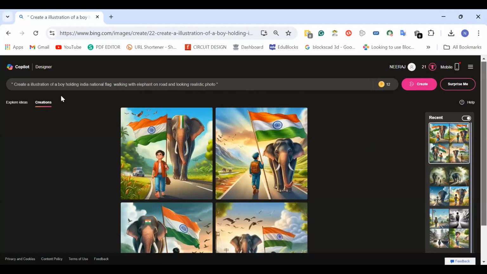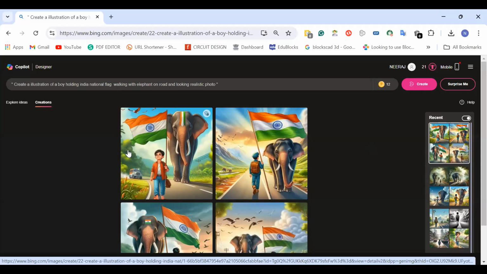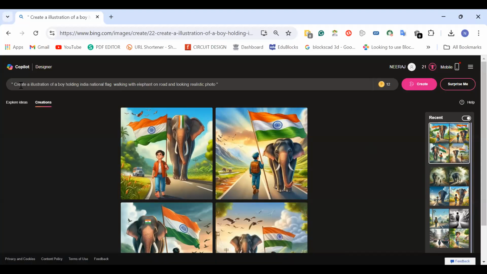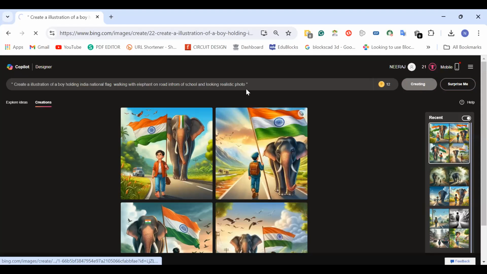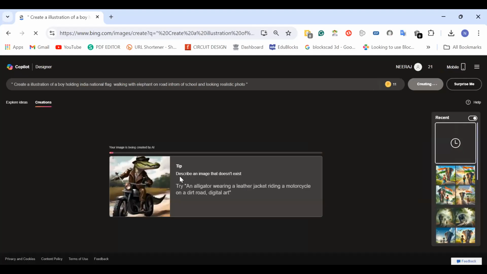Now, let's suppose I want a school in the background, right? I want an image of a school in the background. So I'll change my prompt. What I'll do, I'll write: create an illustration of a boy holding Indian national flag, walking with elephant on road in front of school, right? So I'll just click on create. Then again, AI will analyze the prompt I have given over here. So let's wait and see what results come out.